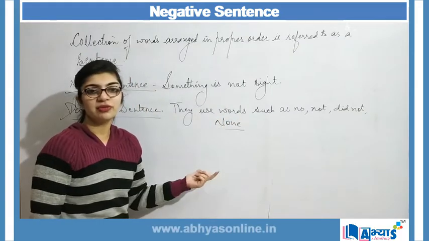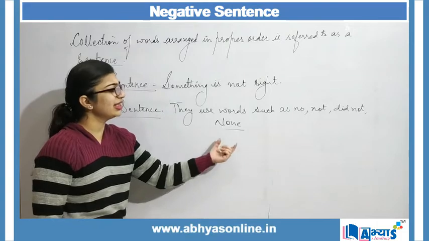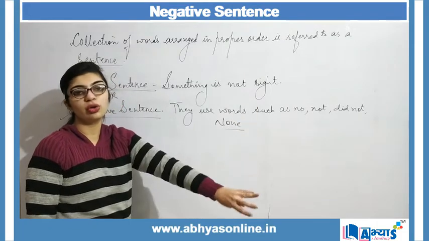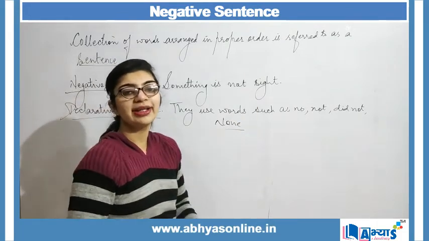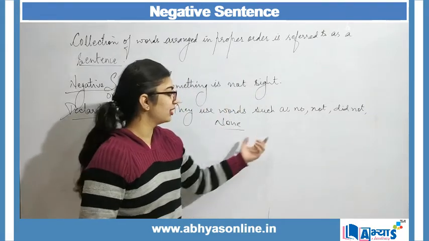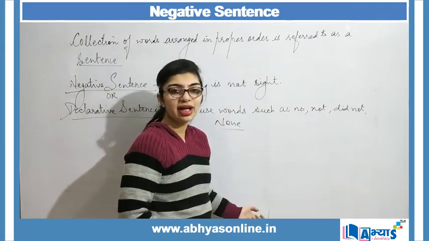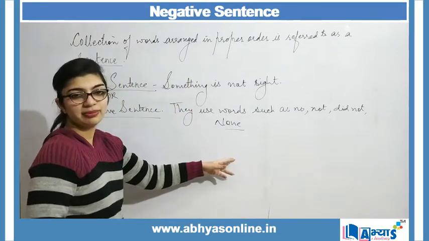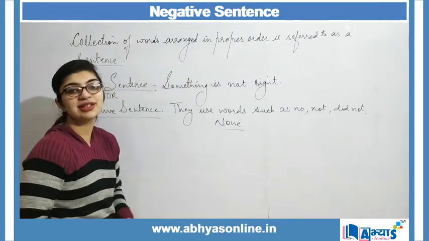With these you can apply any kind of tense, and different words can be formed from no, not and none. So these are the three words which make a sentence negative.